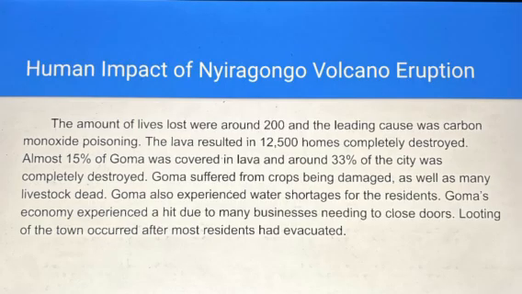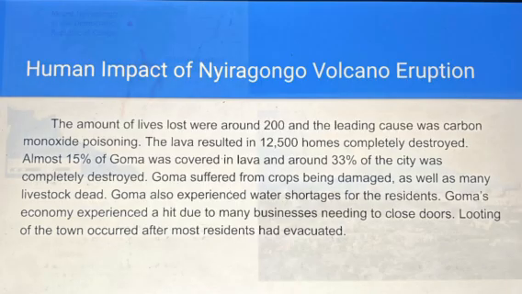Goma's economy experienced a pretty significant hit due to a lot of businesses needing to close their doors. A lot was destroyed, so they didn't really have anything to go off of right after the volcano. A lot of rebuilding needed to happen. And then there was a lot of looting in the town right after the eruption because many residents had to evacuate. So a lot of their houses were just left open for people to go in and steal a lot of their stuff, which was a big issue right after.